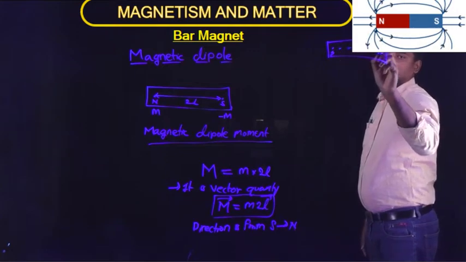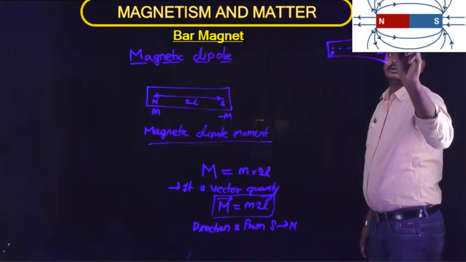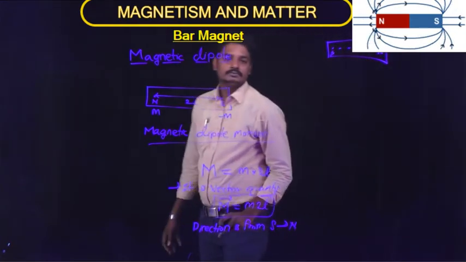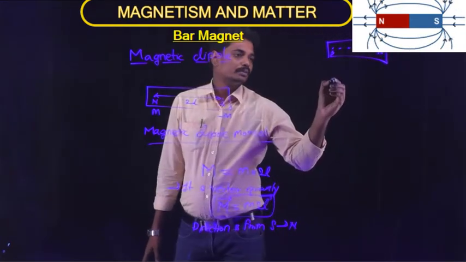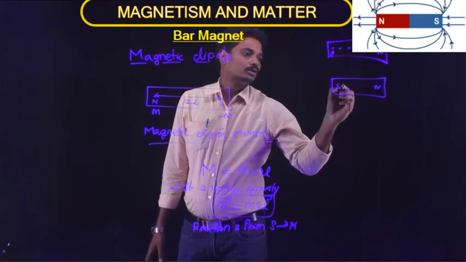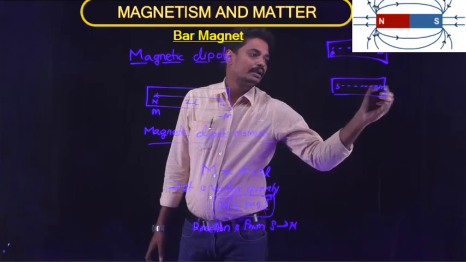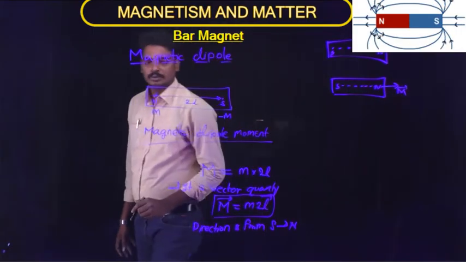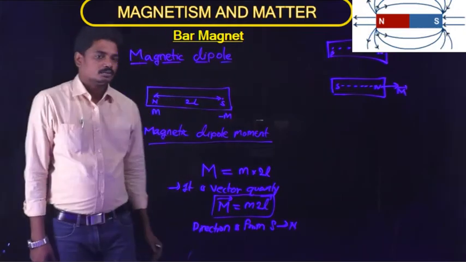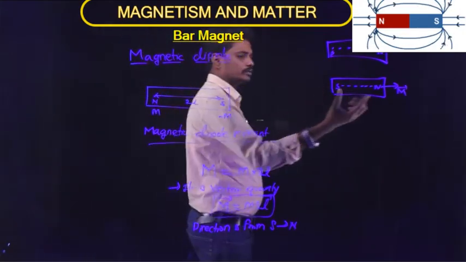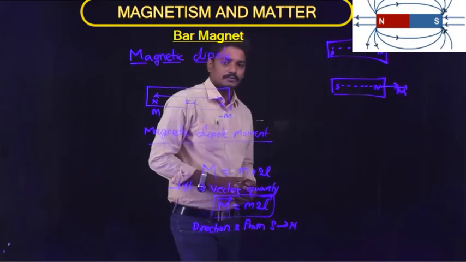The direction of the magnetic dipole moment, M bar, is from south pole to north pole. It is in the direction of the length vector, that is from south pole to north pole.